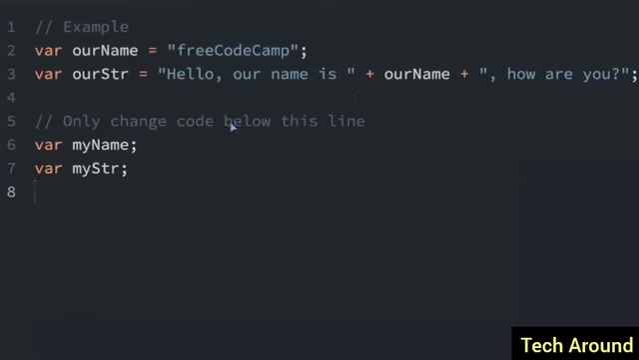You can concatenate strings together with variables. You can see here our name, freeCodeCamp. "Hello, our name is," and then we add this variable, the ourName variable, which is freeCodeCamp. Hello, our name is freeCodeCamp.